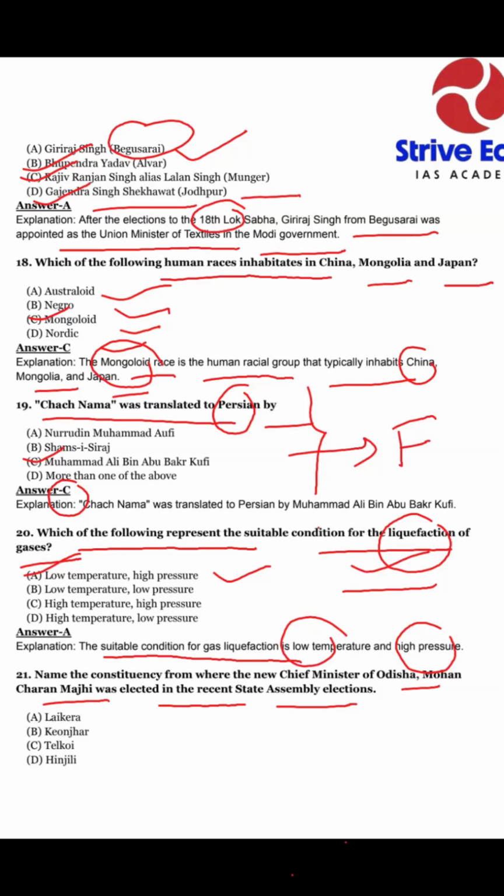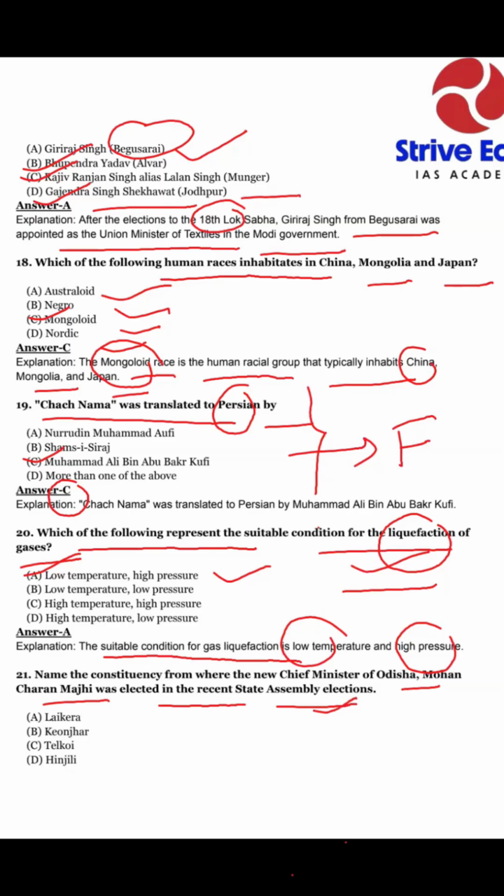BJD party, Naveen Patnaik. But now the government has changed in Odisha, where the BJP rules. The CM announced was Mohan Charan Majhi, elected in the recent state assembly election.